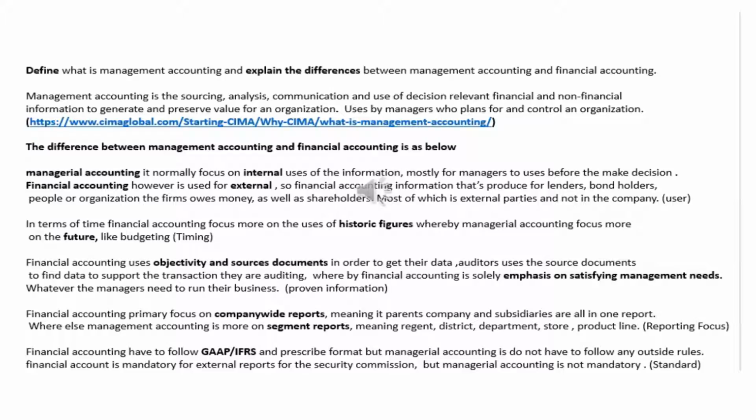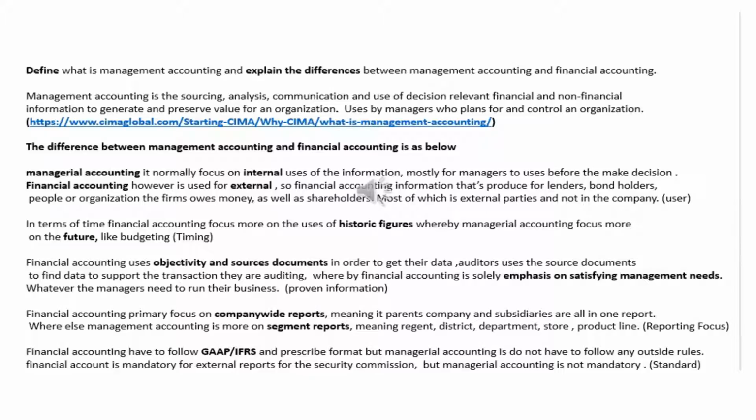Define what is management accounting and explain the difference between management accounting and financial accounting. Now, management accounting is the sourcing, analysis, communication, and use of decision relevant financial or non-financial information to generate the present value for an organization, basically used by managers. It's also the process of identification, measurement, accumulation, analysis, preparation, and communication leading to managerial decisions.